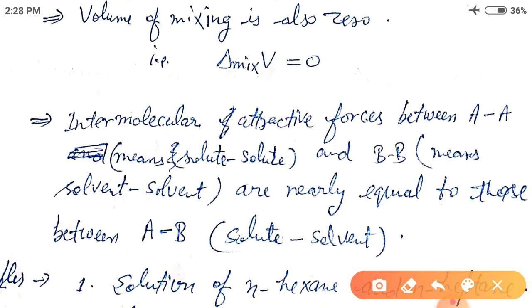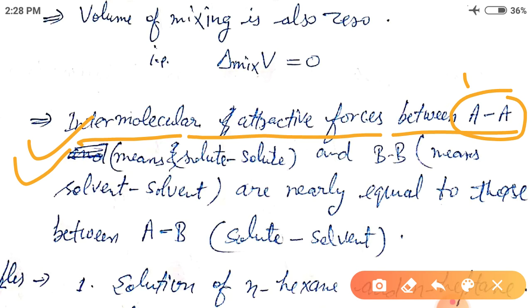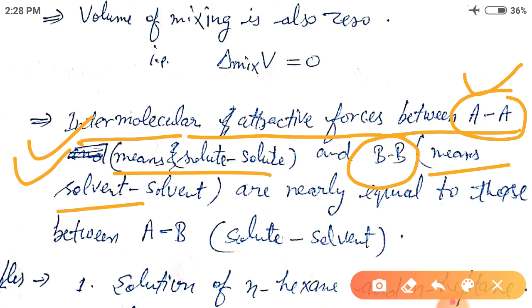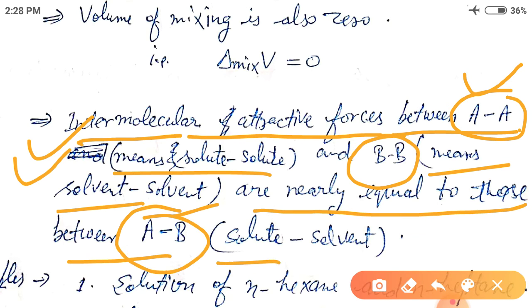And the most important condition for ideal solutions is that the intermolecular attractive forces between A and A, the solute and solute, and between B and B, the solvent and solvent, are nearly equal to those between A and B, the solute and solvent interaction. This is very important.